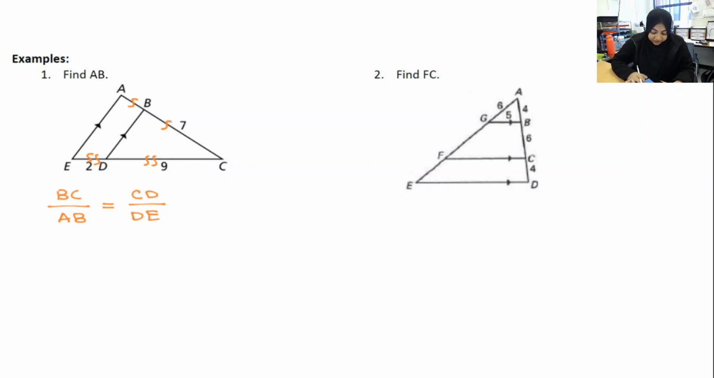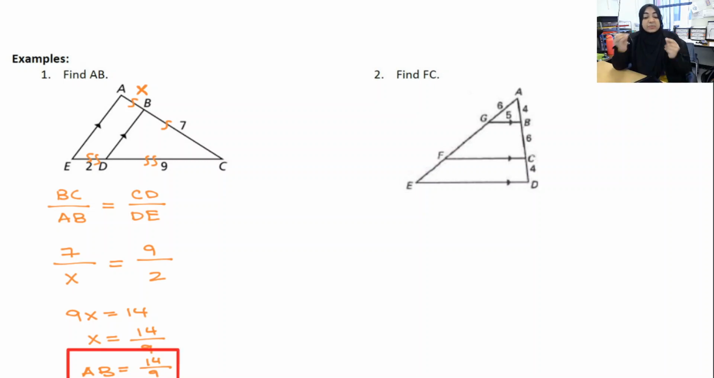Okay, and I just have to now substitute in my values because I'm looking for AB. Let's call that X for now. So BC is 7 over X equals 9 over 2. And then I just solve. It's just a regular old proportion. 9x equals 14, so x is equal to 14 over 9, which means AB is equal to 14 over 9. So just because of those 2 parallel lines, look at how much easier my job is. Now, if you didn't know they were parallel, you would have to take those triangles apart and solve it like we did on our last lesson.